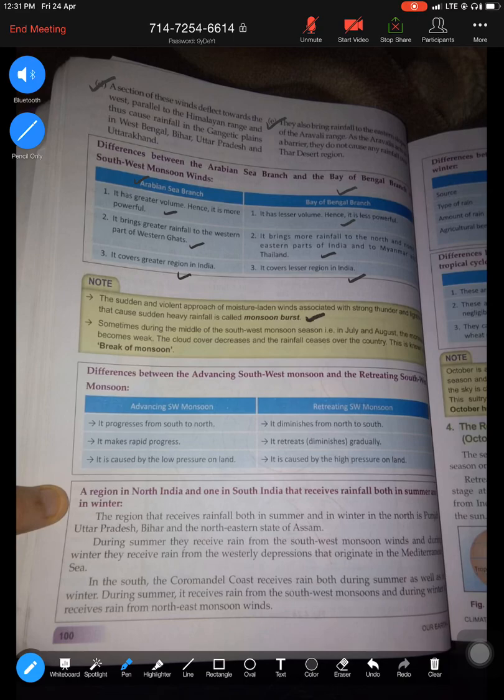Two terms. What do you mean by burst of monsoon? Burst means the sudden approach of monsoon. When the monsoon arrives with thunderstorm, lightning and heavy showers, that is known as a burst of monsoon. Break, as the term itself says, is when the monsoon becomes weak. That is known as a break of monsoon. And these are things that we already covered. You can have a look if you want to read further.